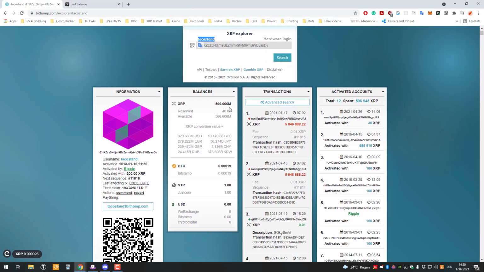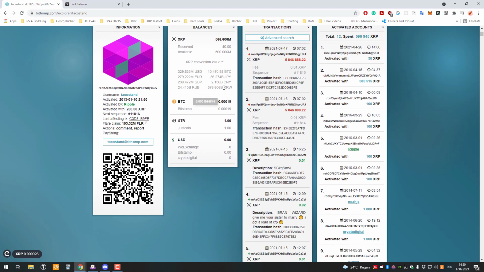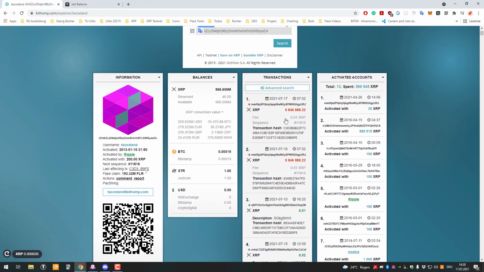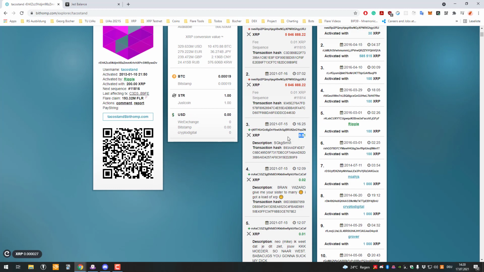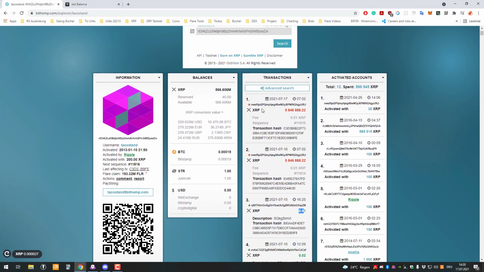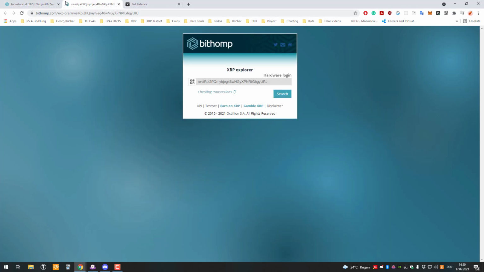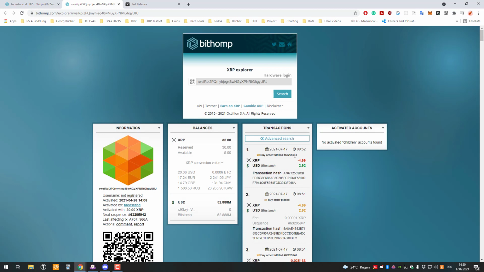But what I'm going to be looking at a little bit more is the individual, random transactions being sent to him. Very important: the red ones are outgoing transactions, so these are transactions this account has signed off. Jad has made a transaction sending almost 6 million XRP to this address here. We can also right click and look at that.